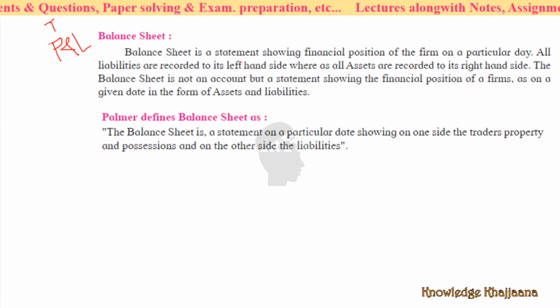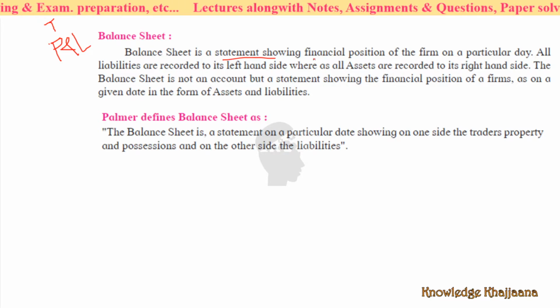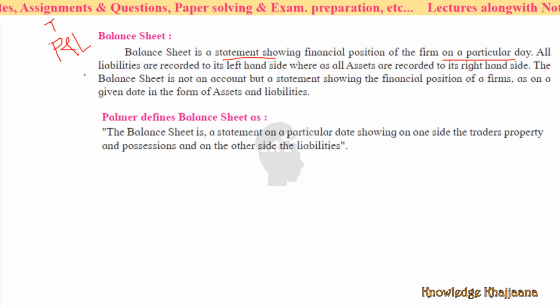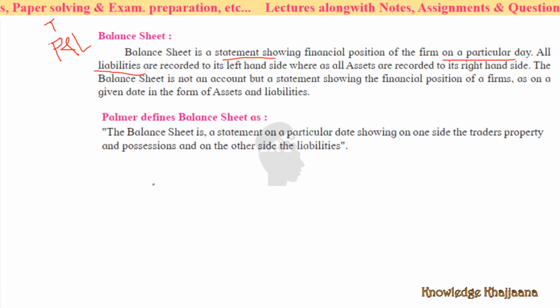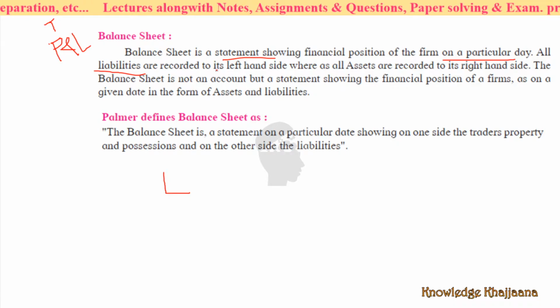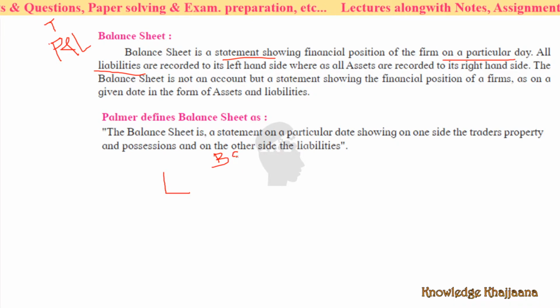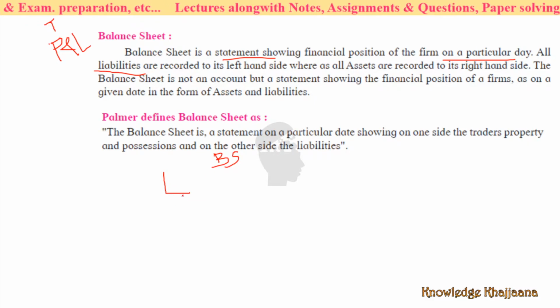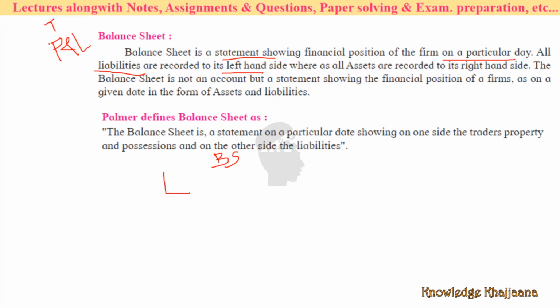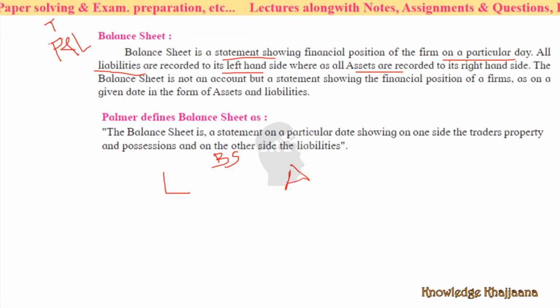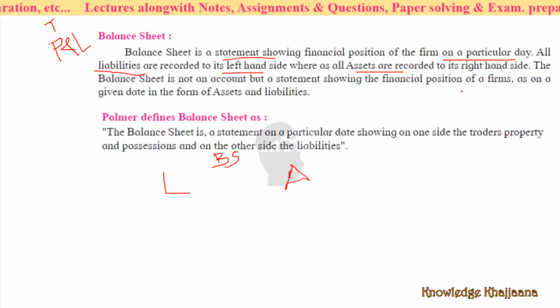Balance sheet is a statement showing the financial position of a firm on a particular day. What is recorded in the balance sheet? All liabilities are recorded on the left hand side. If this is the balance sheet, all the liabilities are recorded on the left hand side, and all the assets are recorded on the right hand side.